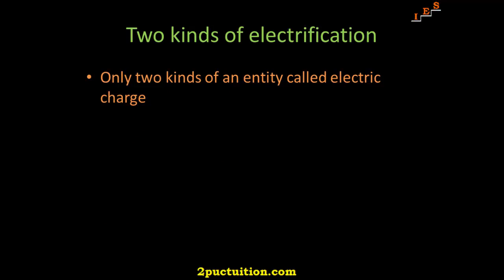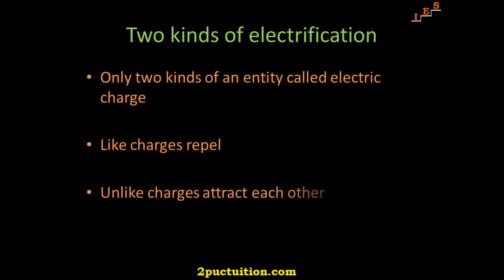We say that bodies like glass or plastic rods, silk, fur, and pith balls are electrified. They acquire an electric charge on rubbing. The experiment on pith balls suggested that there are two kinds of electrification, and we find that like charges repel and unlike charges attract each other. The experiments also demonstrated that the charges are transferred from the rods to the pith balls on contact. It is said that the pith balls are electrified or are charged by contact.